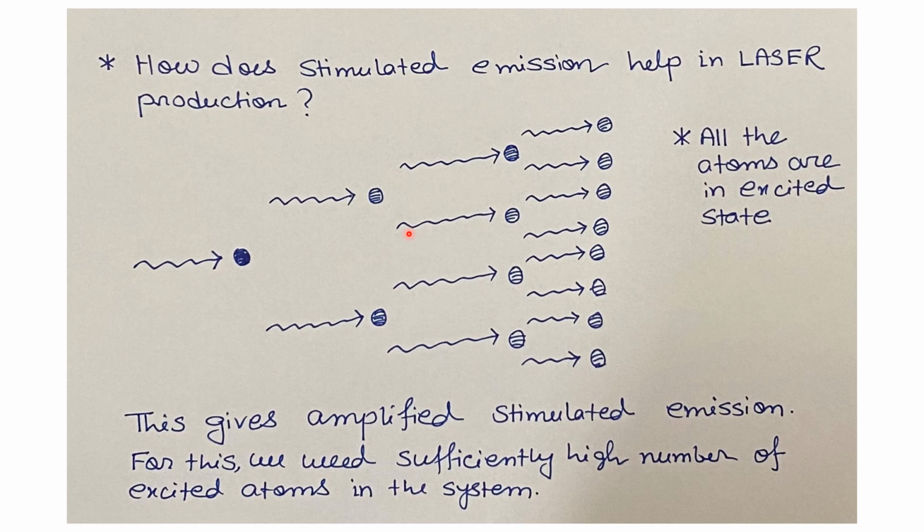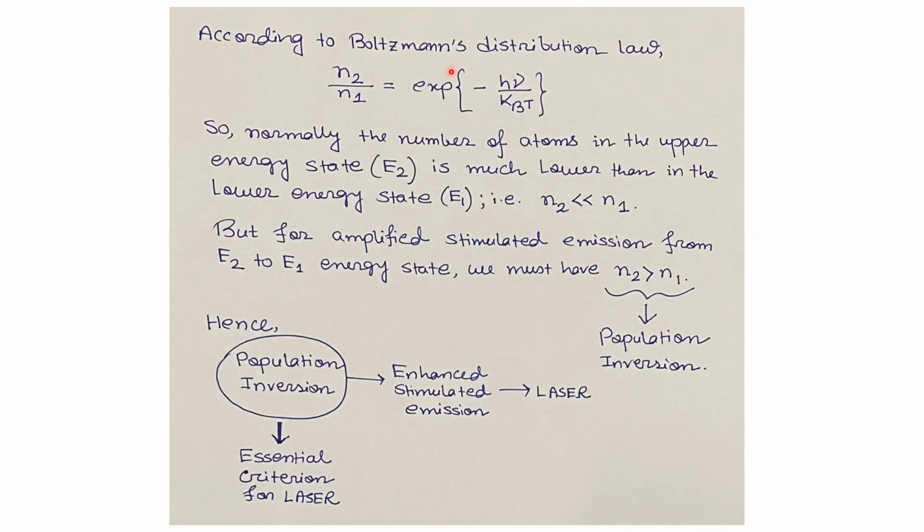After that stimulated emission process, we will get 4 photons, and again these 4 photons will trigger 4 other excited atoms, and as a result we will get 8 photons, and this stimulated emission process will go on. So this gives amplified stimulated emission, and for this we need a sufficiently high number of excited atoms in this system.